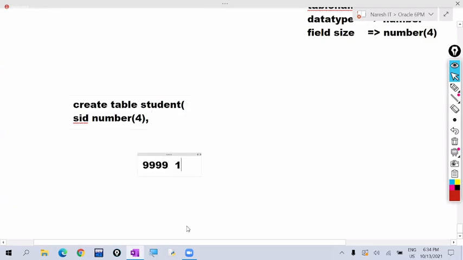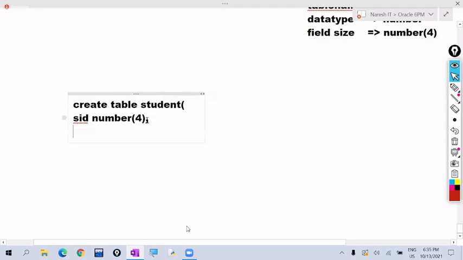That cannot accept 10,000. Why? Because in 10,000, how many digits are there? 5 digits are there. You are clearly telling it to accept up to 4 digits only. So maximum up to 9,999 it will accept. So here student is the metadata, the table name. Student ID is the field name, metadata. Number is the data type, metadata. 4 is the field size, metadata.